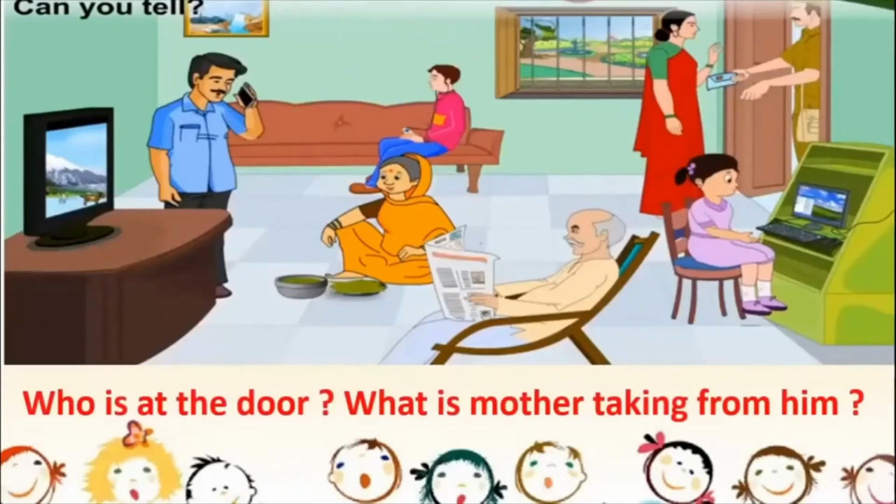Let us look at one more question. Who's at the door and what is mother taking from him? Who's at the door? So there is a postman at the door. And what is he giving Mama? He's giving Mama the letter, isn't it? He's giving Mama a letter. And when she opens the letter and she reads it, she will get some information, some communication. So all these, children, are different types of means of communication.